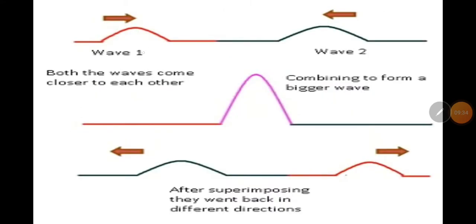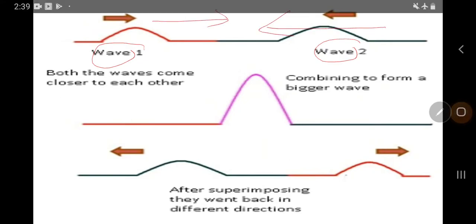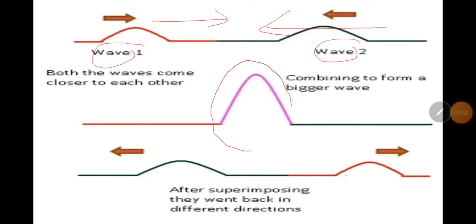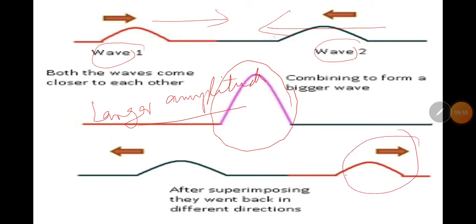Now you can see wave 1 and wave 2. Wave 1 is moving in this direction, wave 2 is moving in this direction. Here they meet, so larger amplitude. Here the wave reproduces; after interfering, they will reproduce themselves, and here the wave will also be reproduced. After superposing on each other, they went back in different directions.